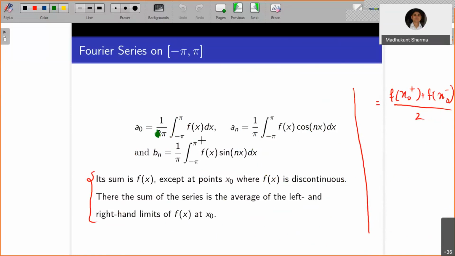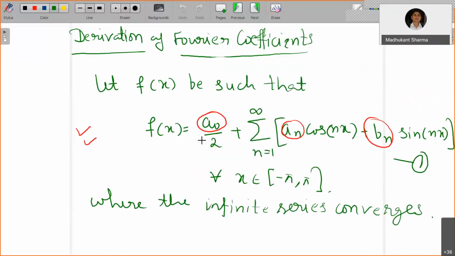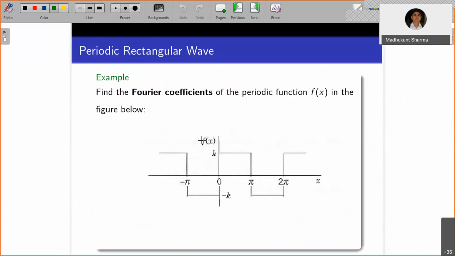Right, so let's take one example, which is a more general square wave. It is k between 0 and pi and minus k from minus pi to 0. By looking at the graph, it is clear that this function is periodic with period 2 pi. The length of the interval minus pi to pi is 2 pi. The second thing is that this function is continuous everywhere except at the endpoints and at x equals 0, the midpoint of the interval.